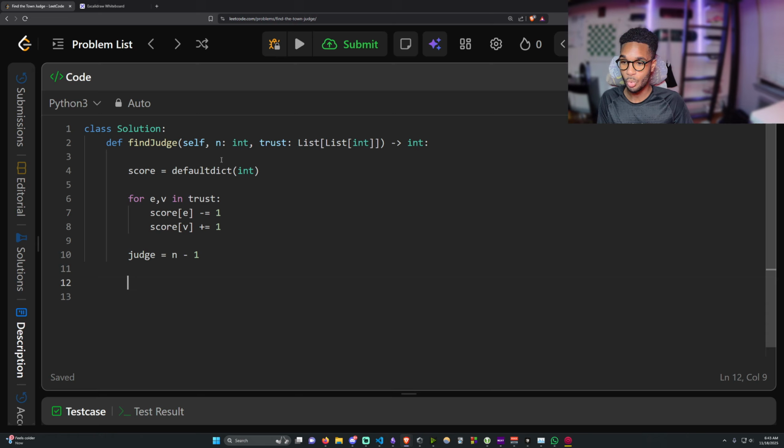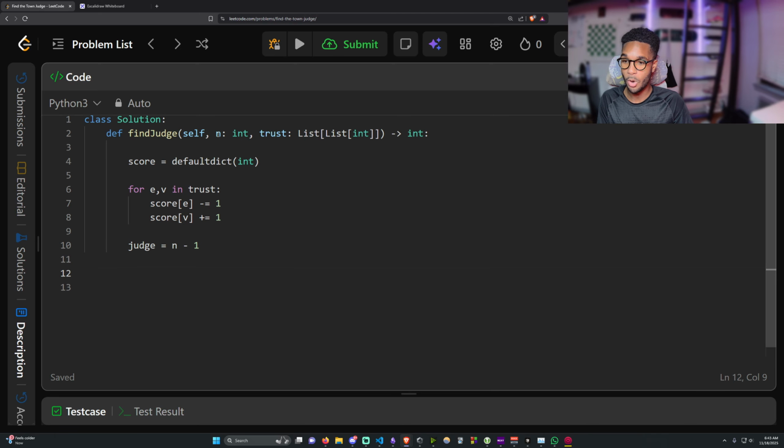And what we want to do is have a for loop that goes from 1 to n, right? Because we want to check every single person inside of the town. So we're going to say for i in range, and we want to start off at 1, and we're going to do 1 plus n, because the right side bound of the range is not inclusive. So if we want to include n, we have to add 1 plus n.